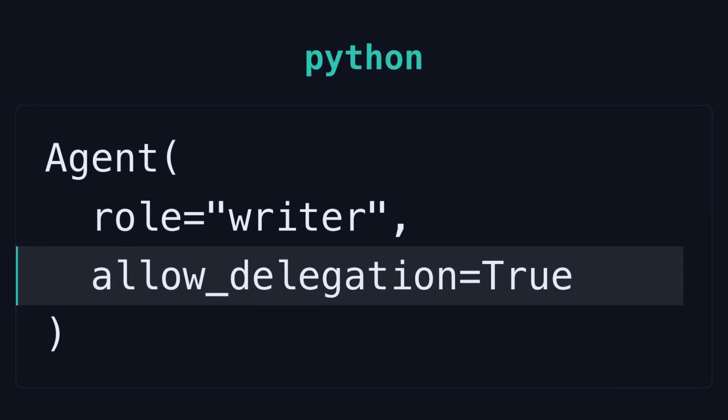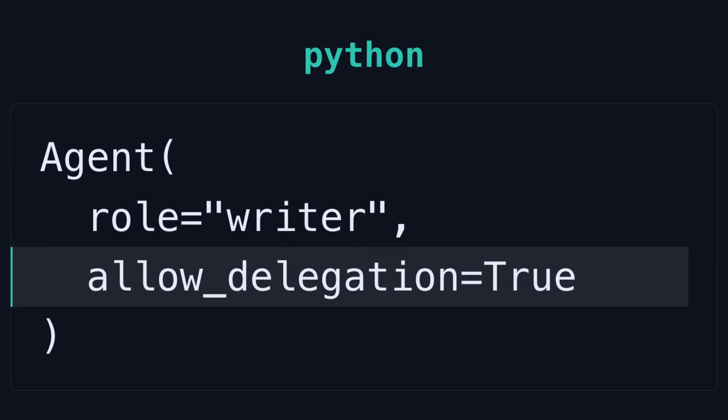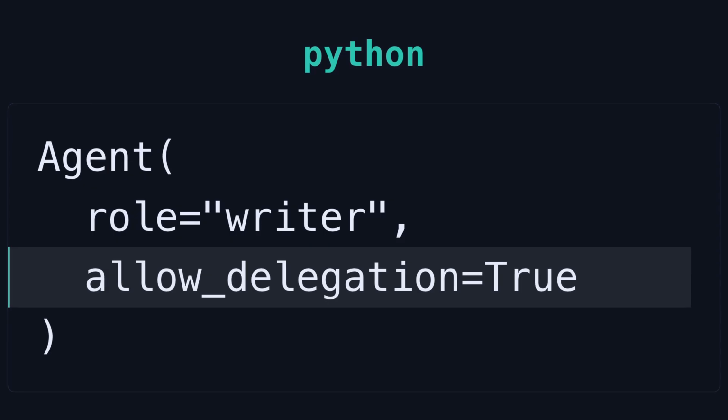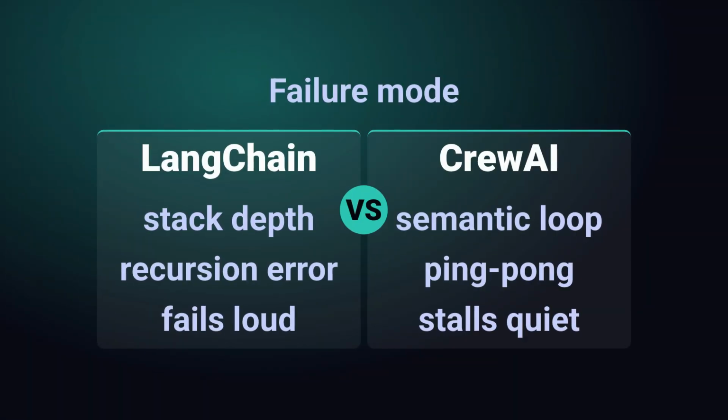CrewAI agents delegate through natural language descriptions of their coworkers, and when two agents both have delegation enabled with overlapping responsibilities, they can bounce a task back and forth. Agent A delegates to B, B decides A is better suited, and you get a conversational ping-pong that burns tokens without a hard stack crash, but with the same practical result. Nothing gets done.